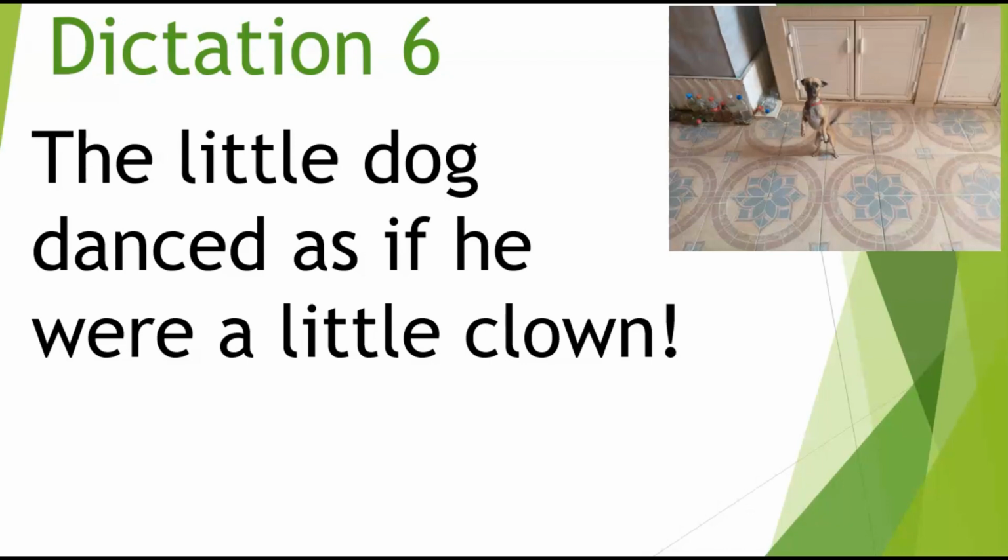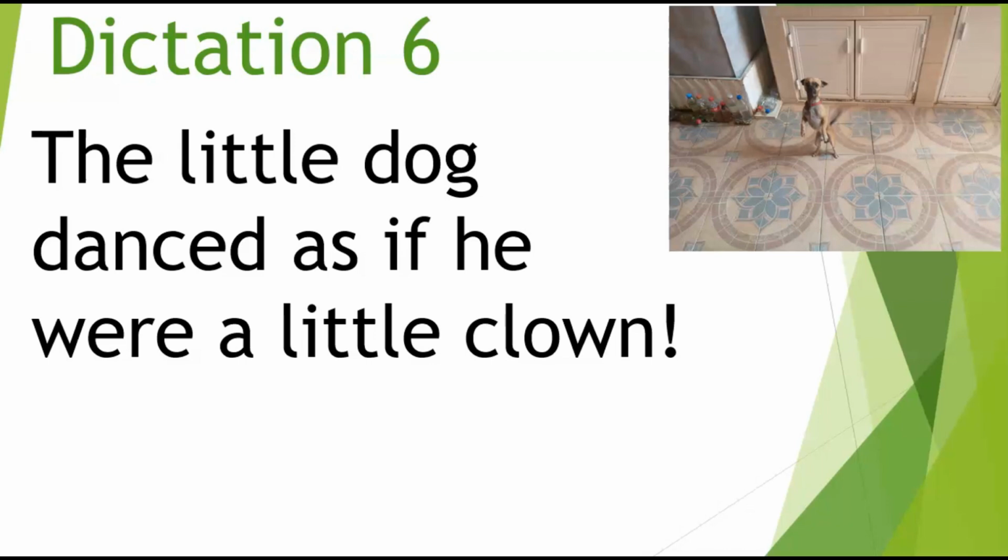The little dog danced as if he were a little clown! Exclamation. Okay, now this sentence again is a complex sentence.